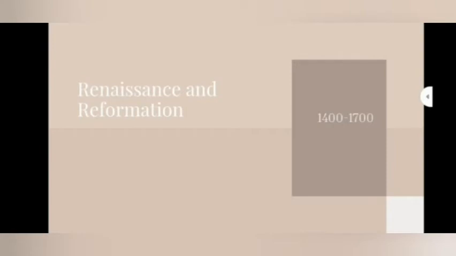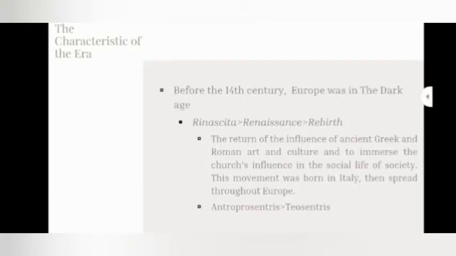The next era is the Renaissance. During the Renaissance, England was controlled by the Tudor dynasty. These are the rule of the era. In the Latin word Renaissance, it means rebirth. It is called rebirth because it's the return of the influence of ancient Greek and Roman in art and culture, and the emergence of the church influence in the social life of society. This movement was born in Italy then spread throughout Europe.